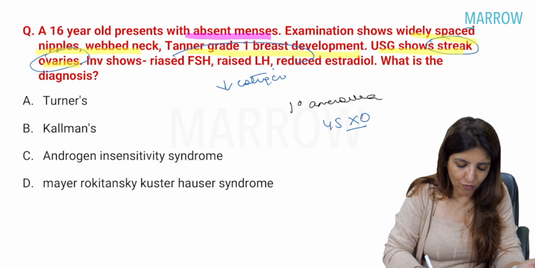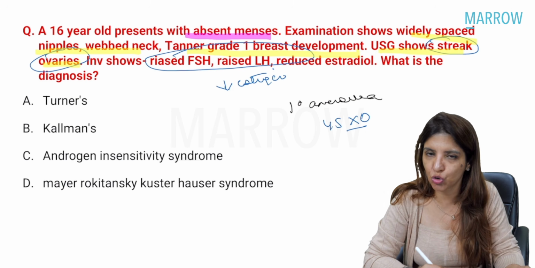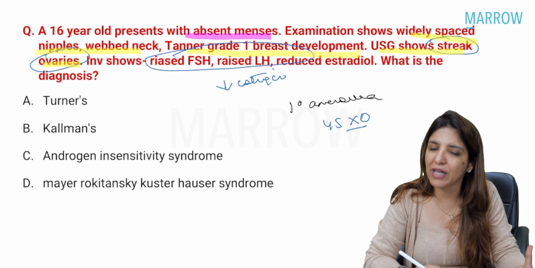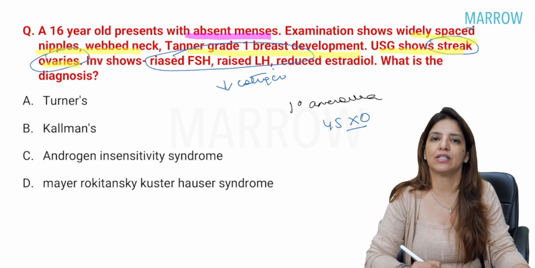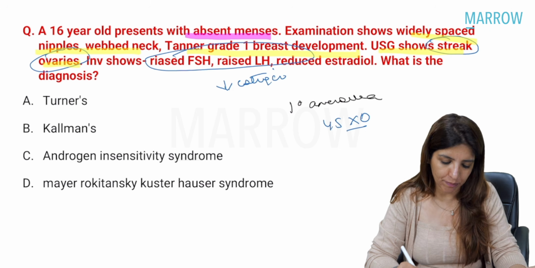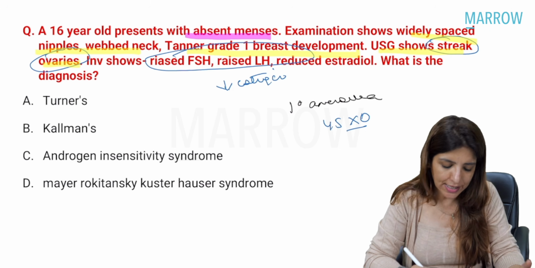So the levels of LH and FSH are high in case of Turner's syndrome. Because there is decreased estrogen, so for breast development, the hormone which is needed is estrogen. So there is going to be absent breast development. In other words, grade 1 breast development, right?